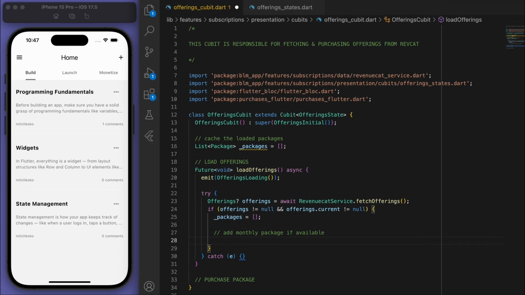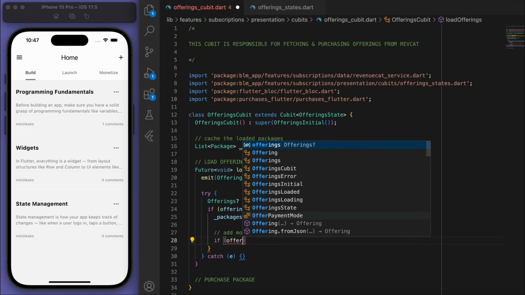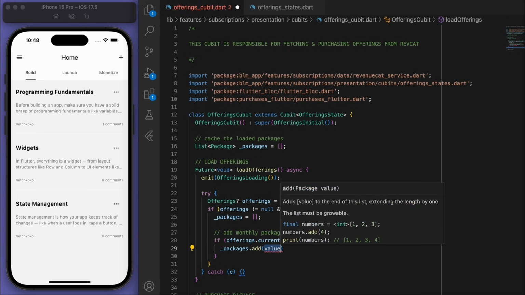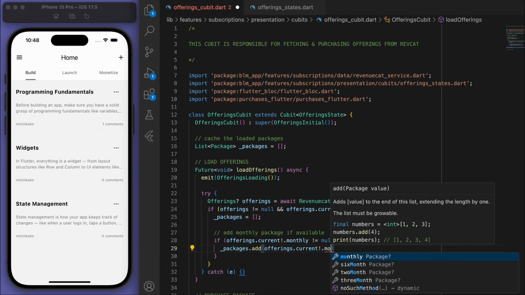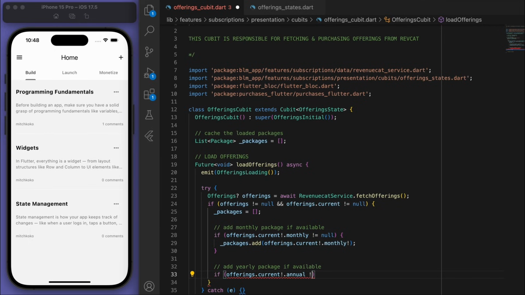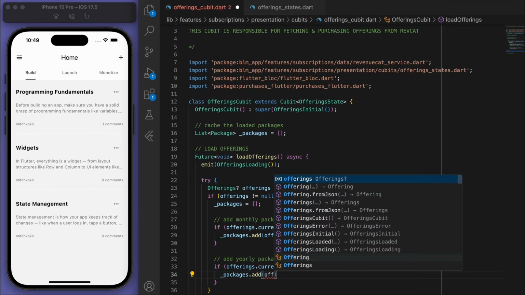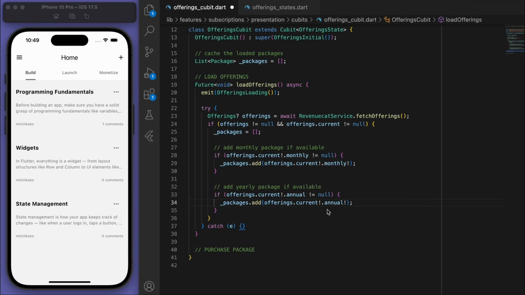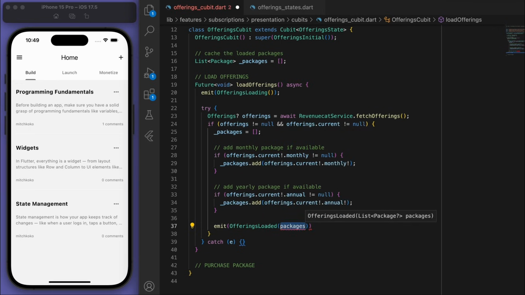So starting with the monthly package, let's try to add it if it's available. And let's add the yearly package as well if it's available. Cool, and then at the end of it, let's emit the loaded state and load up the packages.